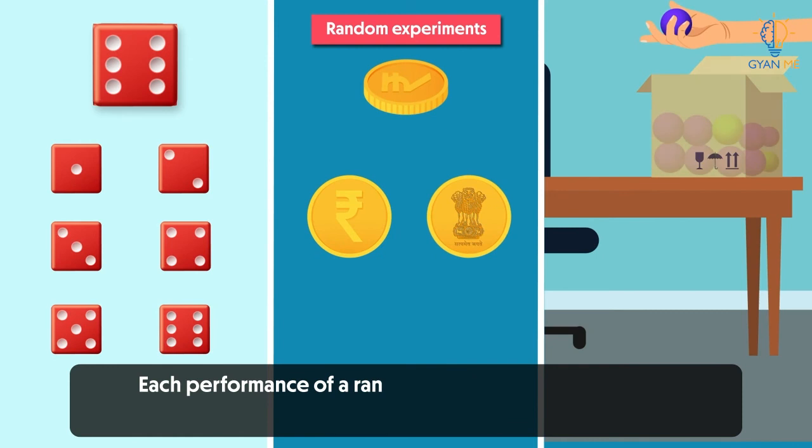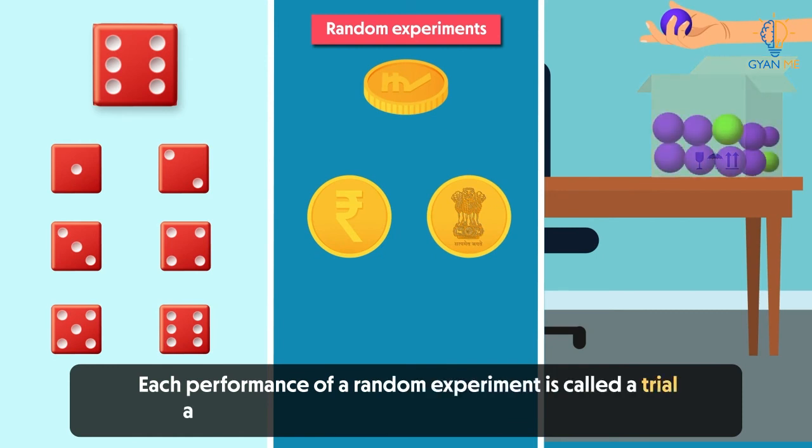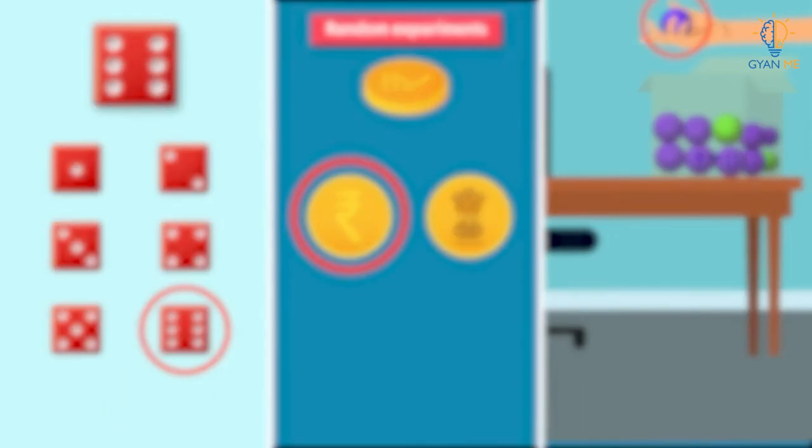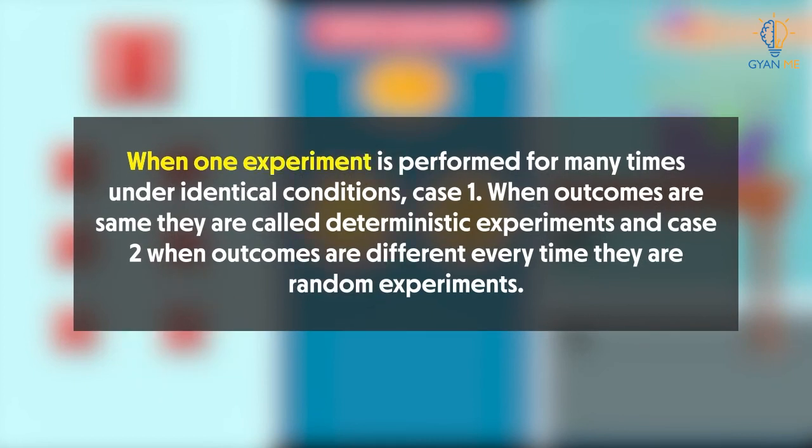Each performance of a random experiment is called a trial, and the result of each trial is called an outcome. So remember clearly, when one experiment is performed many times under identical conditions, that is, we have many trials, if all outcomes are the same every time, that is, the result of every trial is the same, such experiments are called deterministic experiments.